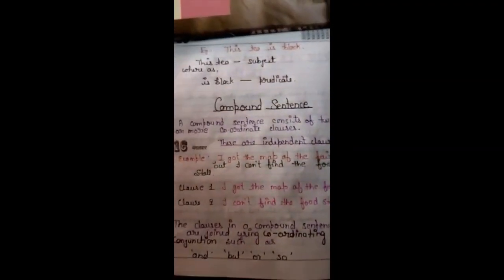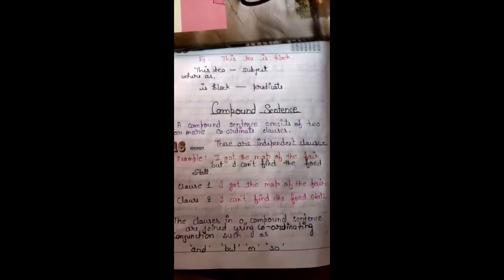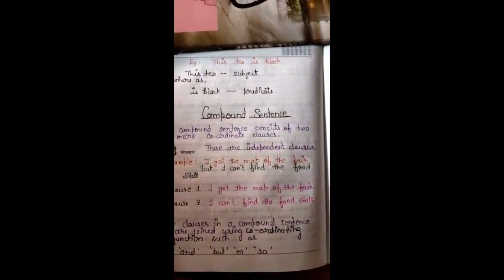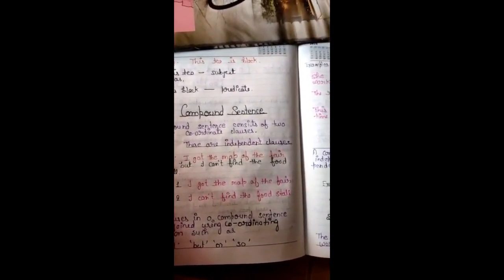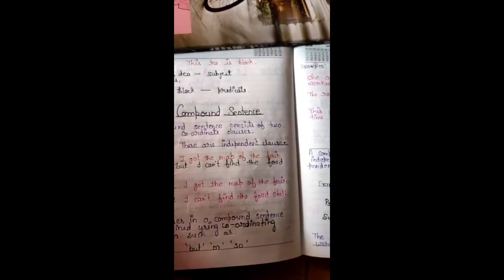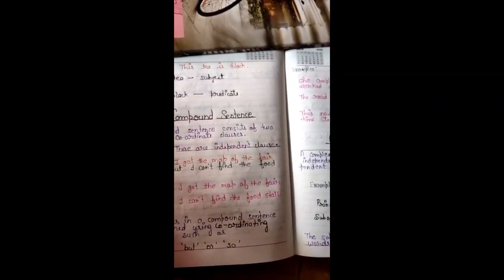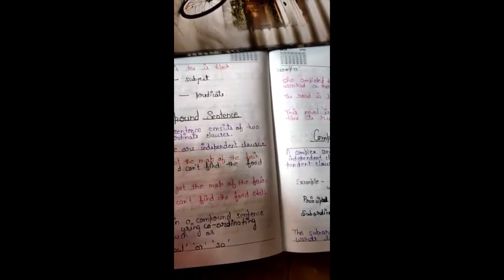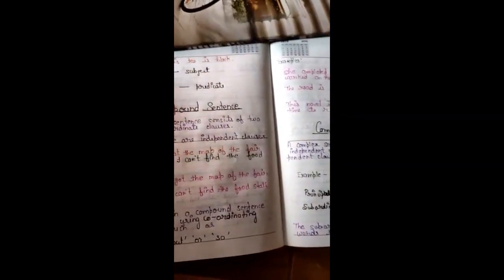Compound sentence. A compound sentence consists of two or more coordinate clauses. It means these clauses are independent clauses. They show two thoughts that are connected to each other. They are equally important and carry complete meaning or sense by themselves. Now I want to make this clear through an example.